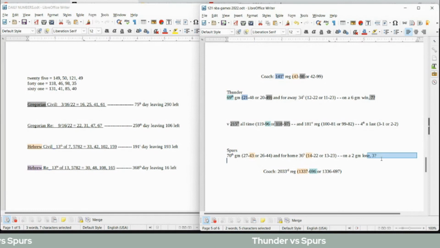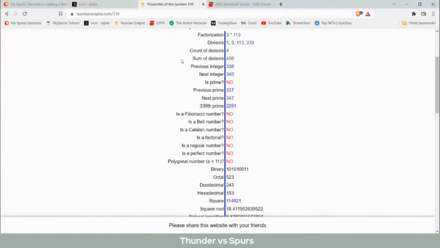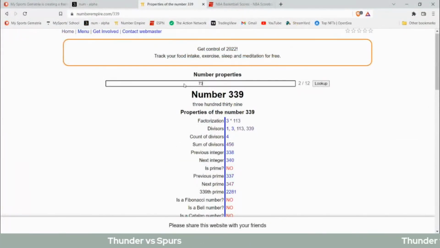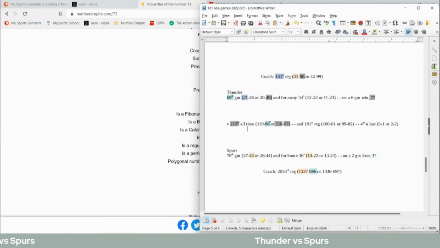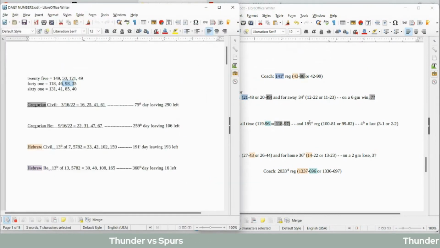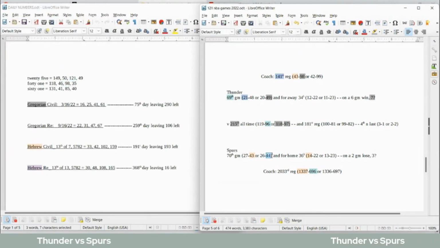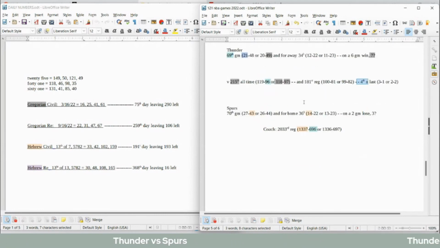Spurs would get their 3rd loss in a row, 7-3, kind of like 73. 73 written out is the 21st prime number. And I suppose you can say that would go along with Thunder getting that 21st win for the season. Spurs would get their 44th loss for the season in the 4th and last head-to-head matchup between these two teams. So those are some numbers for that game.